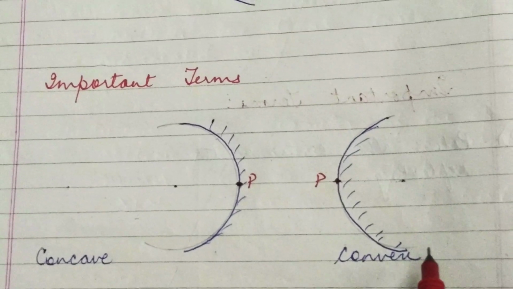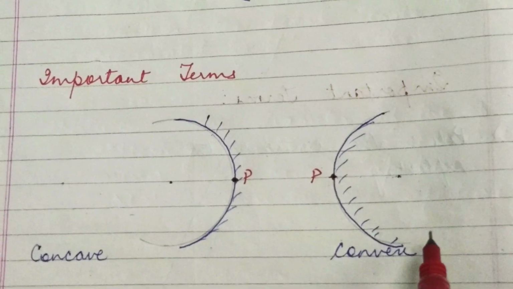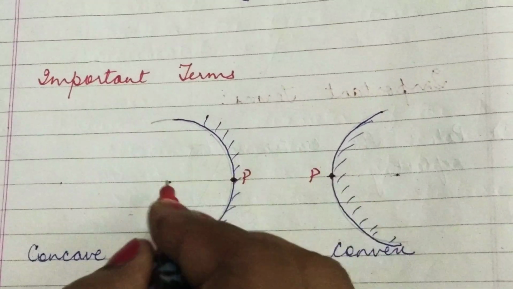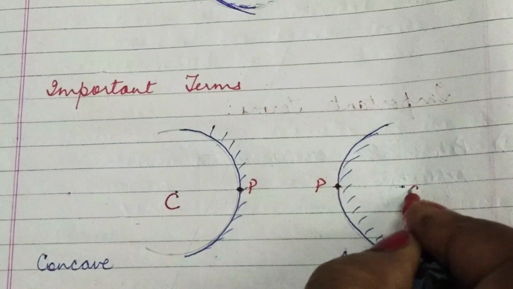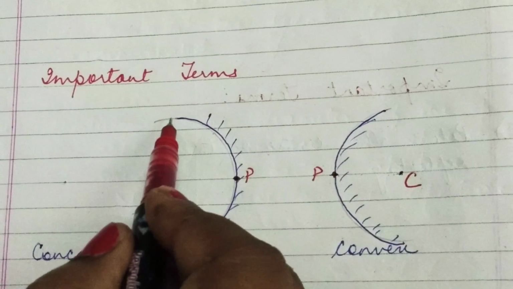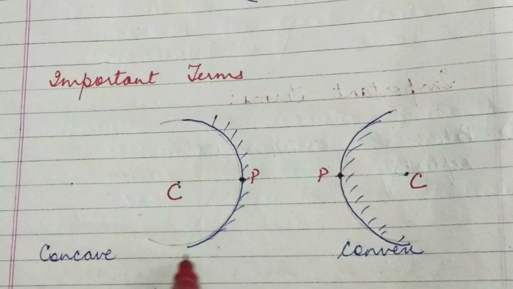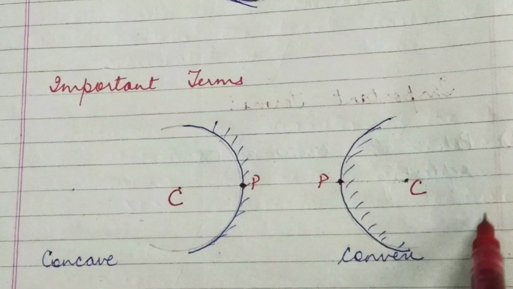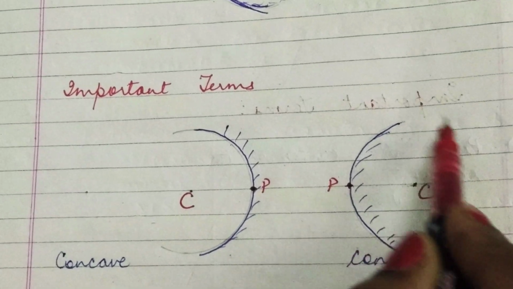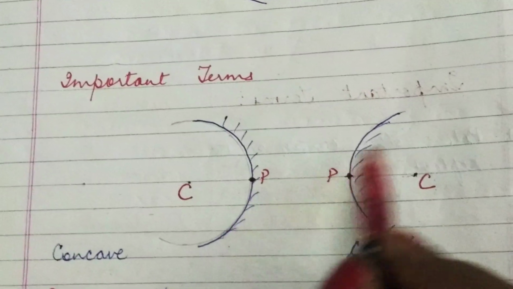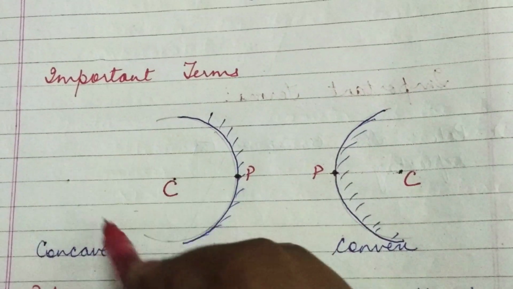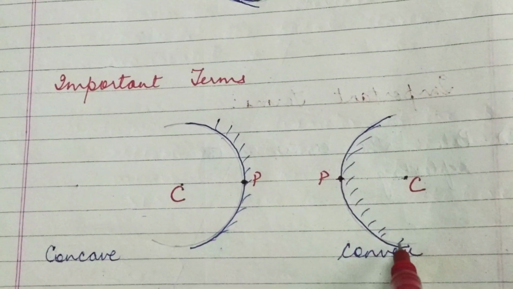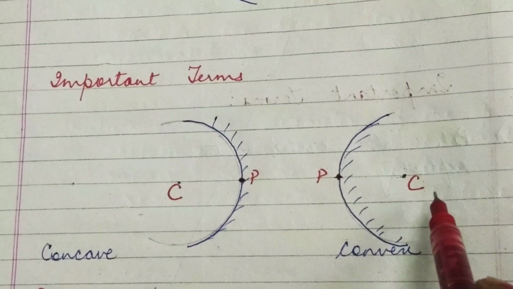Next part is center of curvature, which is denoted by capital C. So what is center of curvature? This is the center of curvature. It is the center of this sphere. It is not the center of this reflecting part, it is not the center of this mirror. It is the center of the sphere of which the mirror forms a part. This is called the center of curvature.